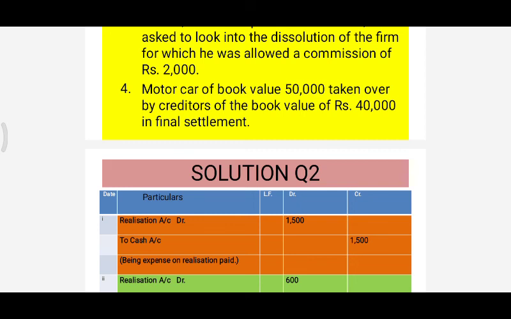It means that the creditors have taken over an asset in settlement of their liability. So in that case we will not pass any entry. It does not mean you will put a dash; rather you will write specifically 'no entry', because creditors have taken the motor car in full and final settlement.